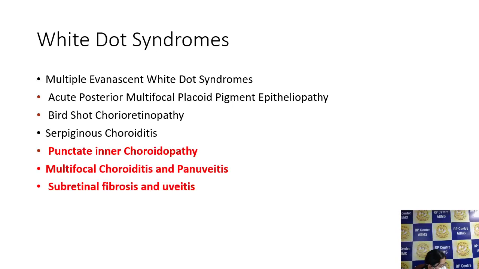Leak is something you need to differentiate here. Leak will come and increase during the single circulation, so it will not come late, it will come early. That leak will be present either if the disease is active or if there is a choroidal neovascular membrane. That is how you differentiate.